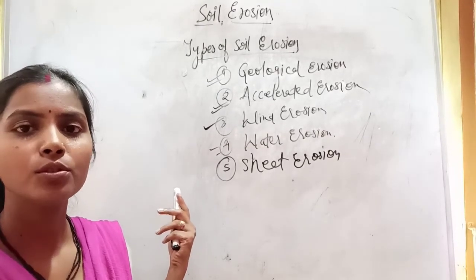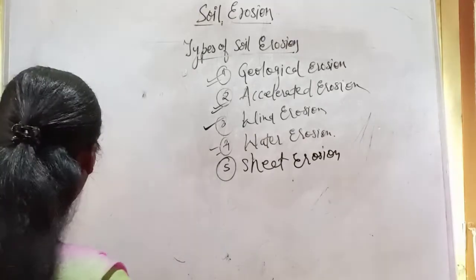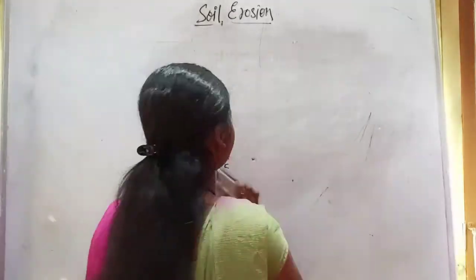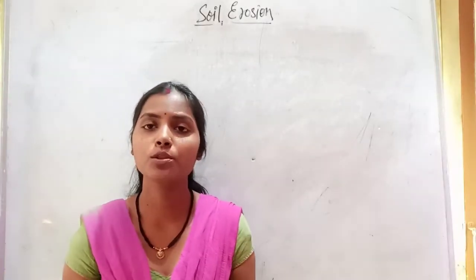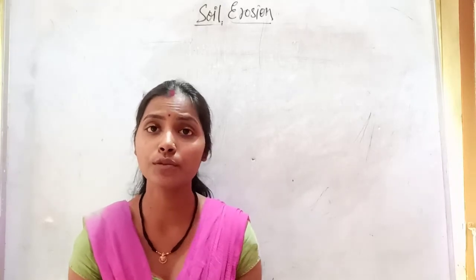Now we will see the last point of soil erosion, that is, the problems of soil erosion.